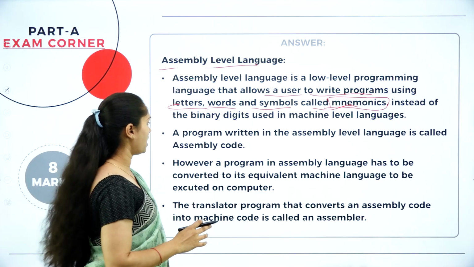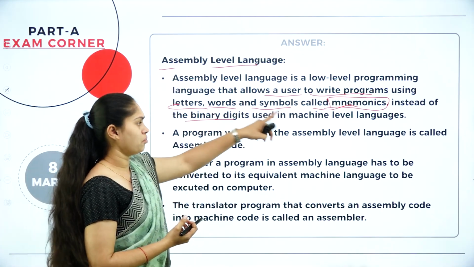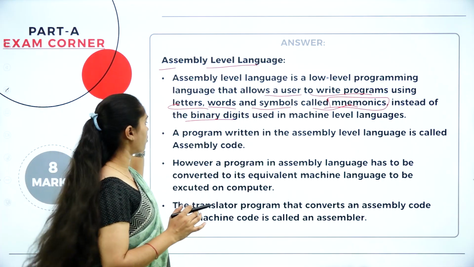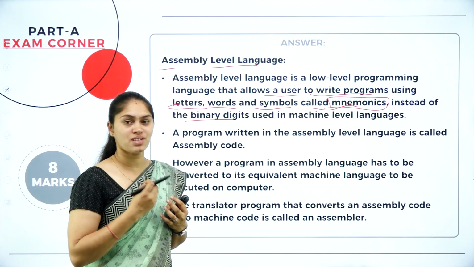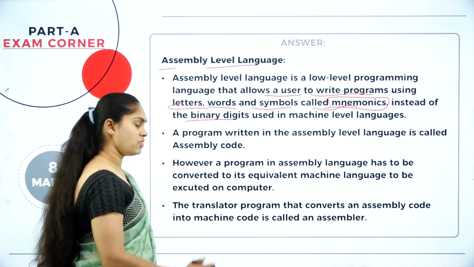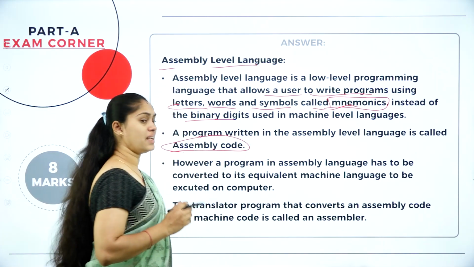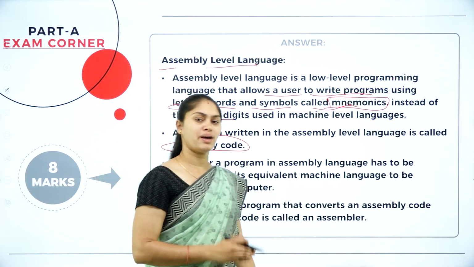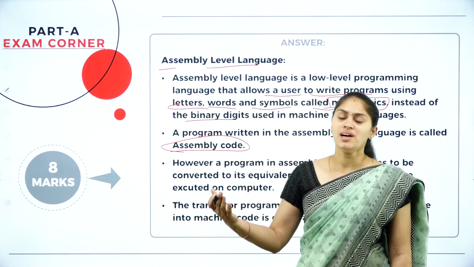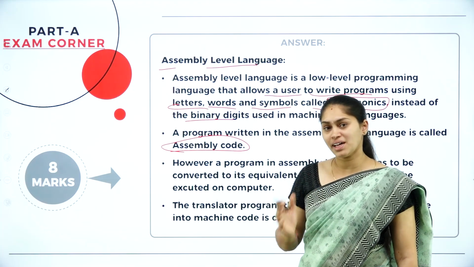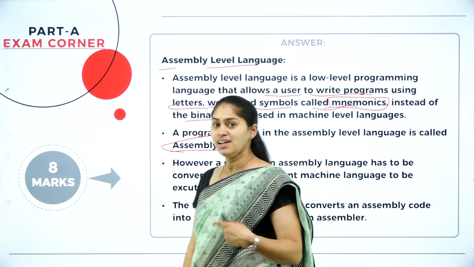So instead of using zeros and ones or binary digits, we are using mnemonics. Mnemonics consist of symbols, letters and numbers, which is somewhat better than remembering zeros and ones. Whenever we write a program in the assembly level language, we call that assembly code. Though it is not understood by the computer, we require a conversion from assembly level language to machine level language. In order to make that conversion, we have a language translator. That is what I will be discussing in the next question.